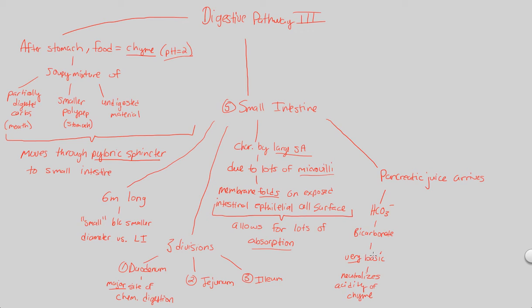We can use some other enzymes that are going to be a part of the pancreatic juice, because the pancreatic juice also contains many enzymes. We'll talk about which enzymes specifically when we actually talk about the digestion of specific molecules in a later flowchart. But just know for right now the pancreatic juice contains many hydrolytic enzymes that will do tons of digestion.